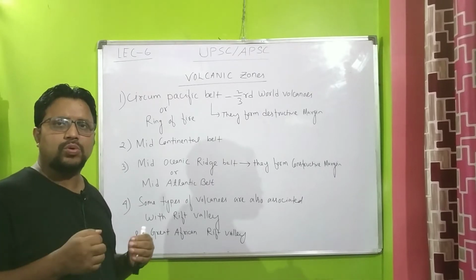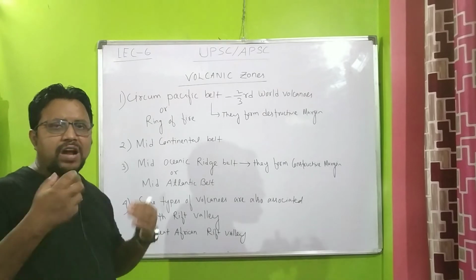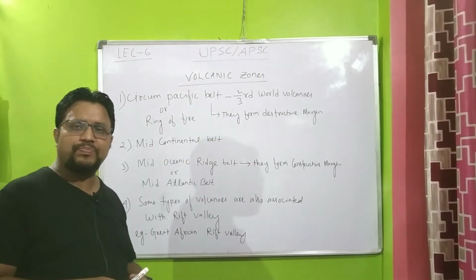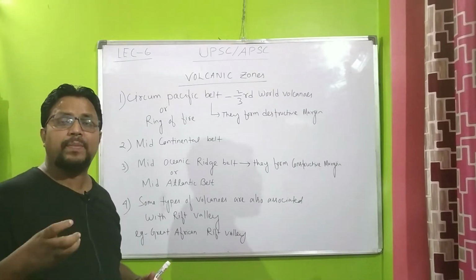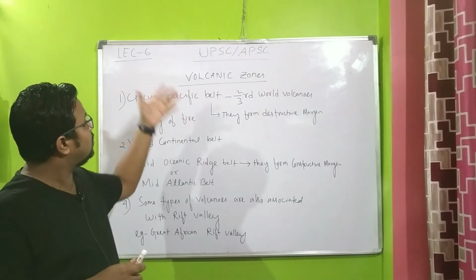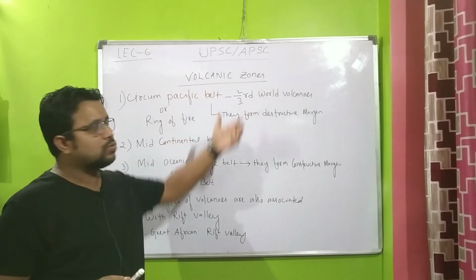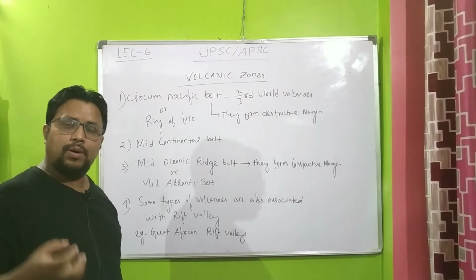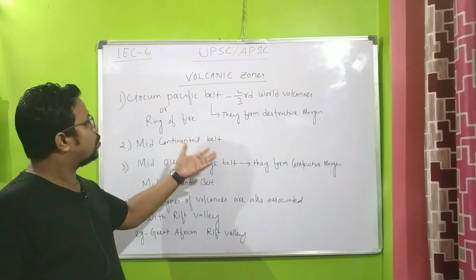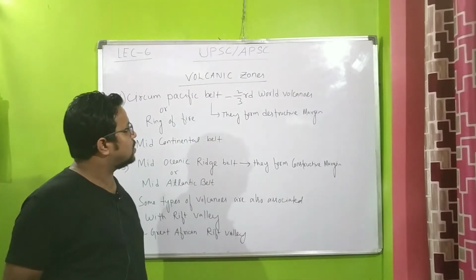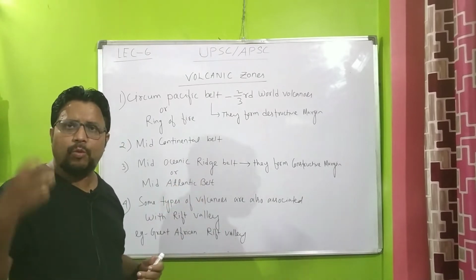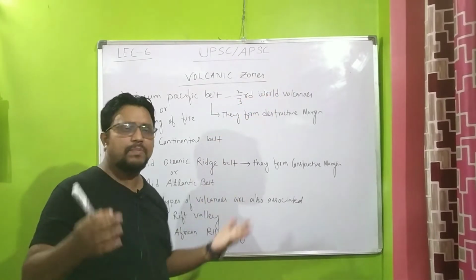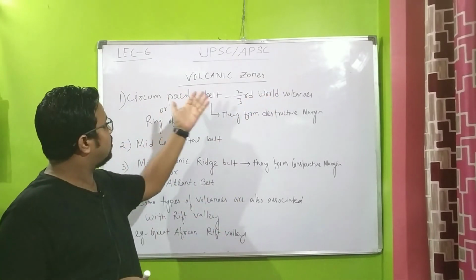The melting of oceanic crust results in magma. So magma formation is maximum in the destructive margin, and this magma is responsible for volcanic zones. That means more magma, more volcano. That's why in destructive margin we can find more magma, and that's why 2/3 of the world's volcanoes can be found in the circum-Pacific belt.